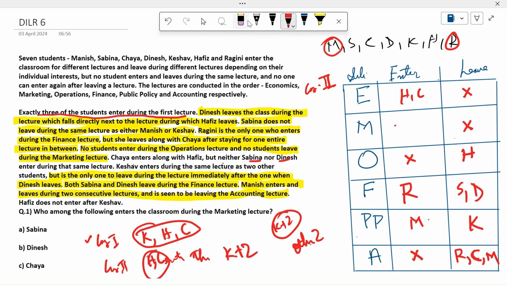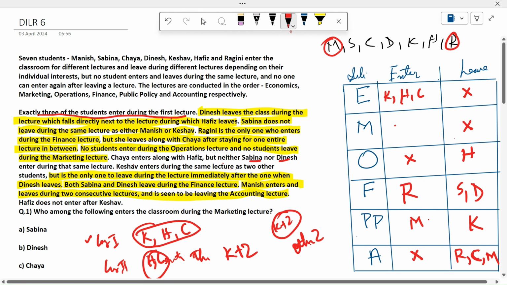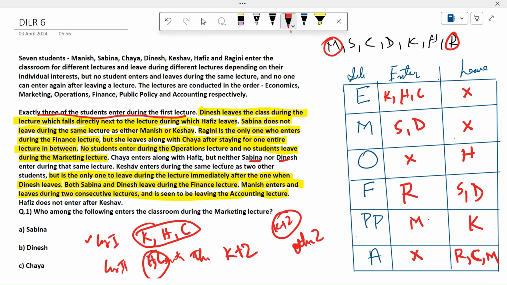So case 2 cannot be done because no one else can enter with H and C except K. So this is the correct order.